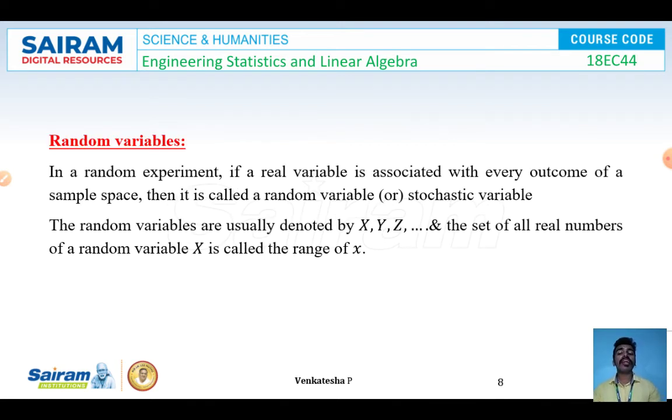Now the actual concept is random variables. Okay, in a random experiment, if a real variable is associated with every outcome of a sample space, then it is called a random variable or stochastic variable. So in a general way, I am going to link all the outcomes of a random experiment to a particular variable. That particular variable will be called a random variable. Okay, random variables are usually denoted by X, Y, Z, and the set of all real numbers of a particular random variable, say X, will be called the range of X. For example, if the random variable X has the values 1, 2, 3, 4, then the range of X will be equal to {1, 2, 3, 4}, like that.